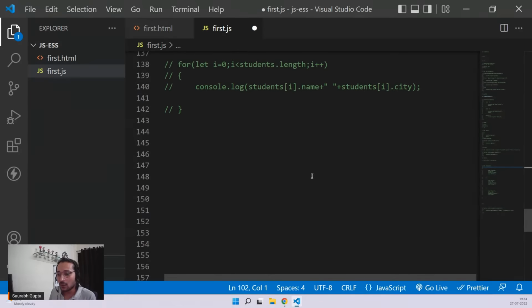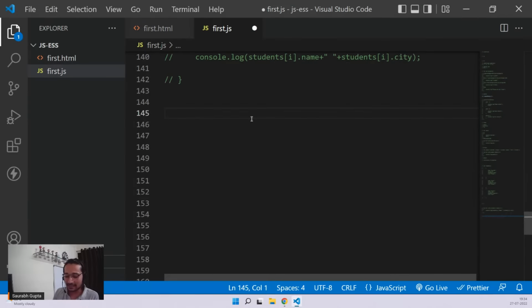You say teaching different loops, sir. Yes, don't worry. But for that, we need to learn functions first, then I can show you what map is, because map is a function. forEach is a function. So first you have to understand what is a function, so that we can understand what is map and forEach. So guys, let's move ahead to the last topic for today. That is going to be functions.